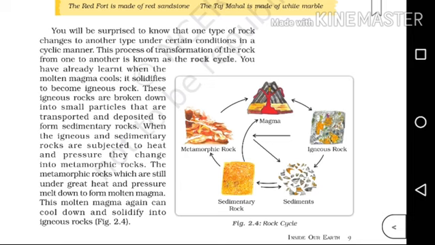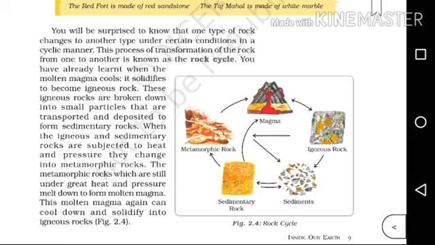You have already learned when the molten magma cools, it solidifies to become igneous rock. These igneous rocks are broken down into smaller particles that are transported and deposited to form sedimentary rocks. When the igneous and sedimentary rocks are subjected to heat and pressure, they change into metamorphic rocks. The metamorphic rocks, which are still under great heat and pressure, melt down to form molten magma. This molten magma again can cool down and solidify into igneous rocks. So, as they are given in the figure, this is the rock cycle.